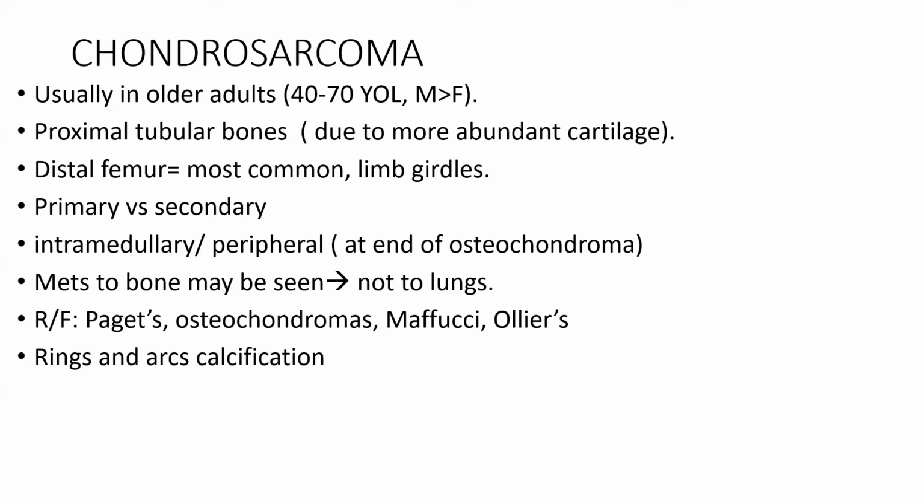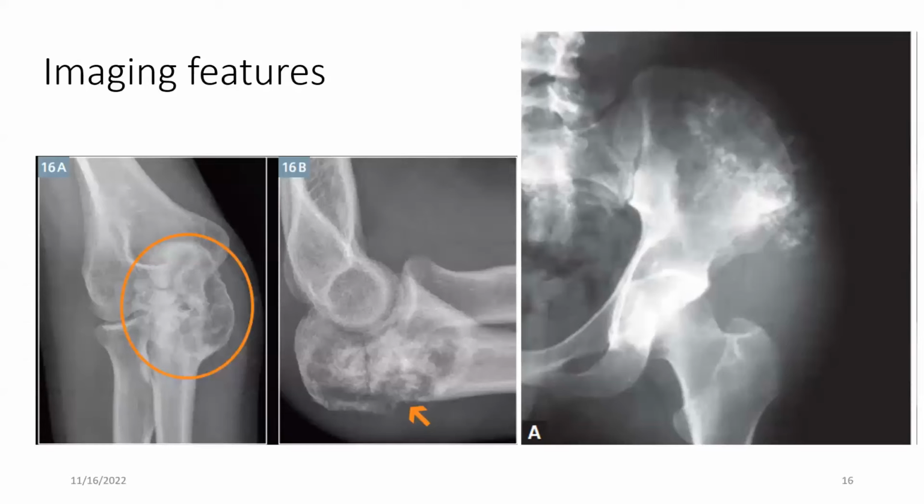The typical finding in chondrosarcomas is rings and arcs calcification. Why? Because it is cartilaginous matrix. Therefore, we see rings and arcs calcification. So here we can see the imaging of the hemipelvis. We can see a mass extending from the left iliac blade with the characteristic popcorn calcification of the cartilaginous matrix, right? And here we can appreciate the chondrosarcoma in the left olecranon process, where there is cortical destruction.